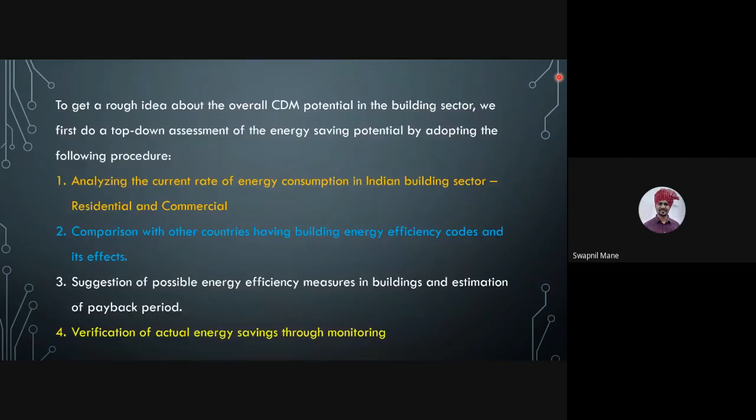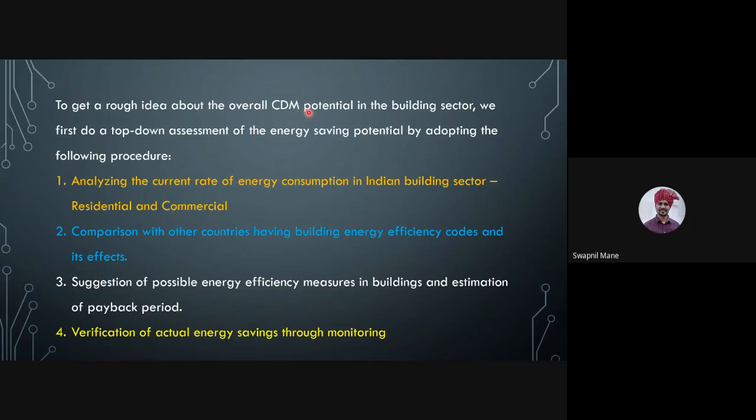So to get a rough idea about the overall clean development mechanism potential in the building sector, we first do a top-down assessment of the energy saving potential by adopting the following procedures. If you want to reduce the energy consumption of your house, your building, your organization, then we have to follow a top-down assessment and a clean development mechanism.